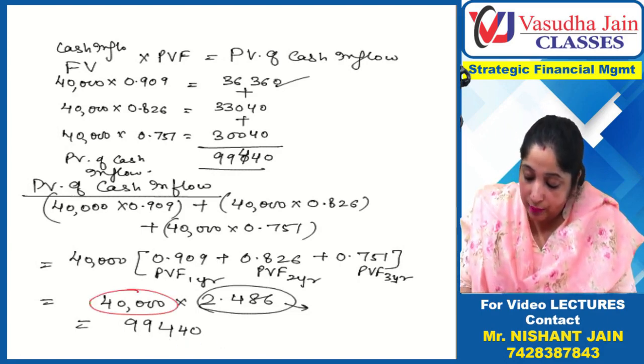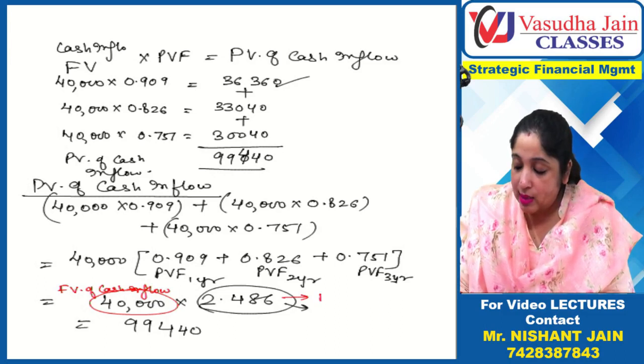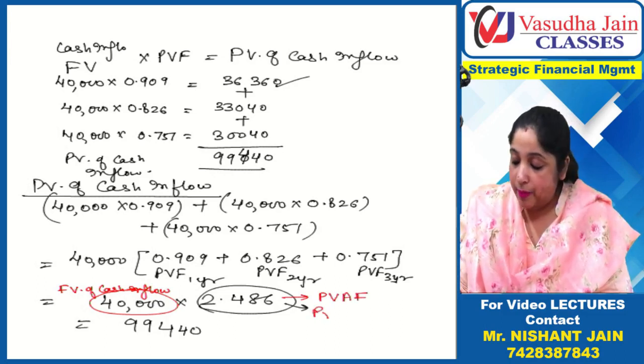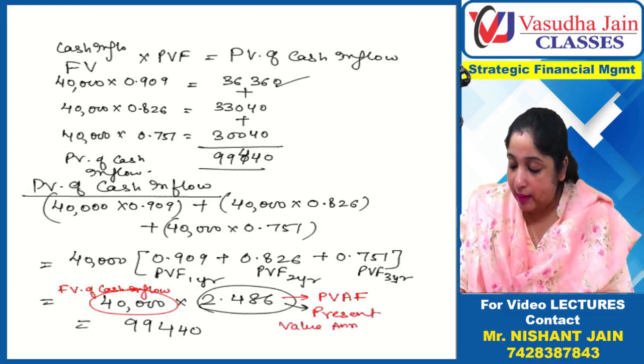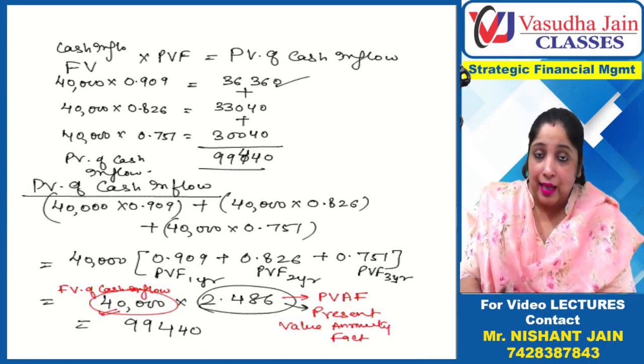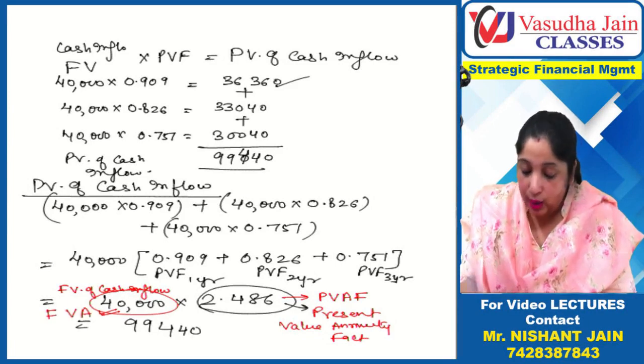This is the present value of cash flows. And this is called the present value annuity factor. And this 40,000 is your cash inflow every year.